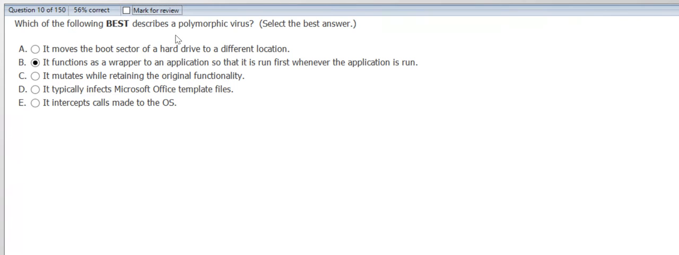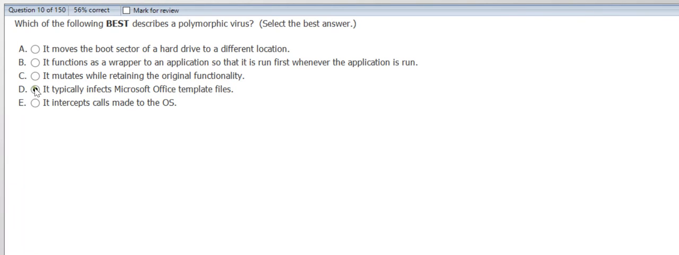Next question: which of the following best describes a polymorphic virus? So we should know the main characteristic of a polymorphic virus, which changes its shape. It moves the boot sector of a hard drive to a different location? No, that should be another virus. It functions as a wrapper to an application so that it runs first whenever the application is run? No. It mutates, which means it changes while retaining the original functionality.